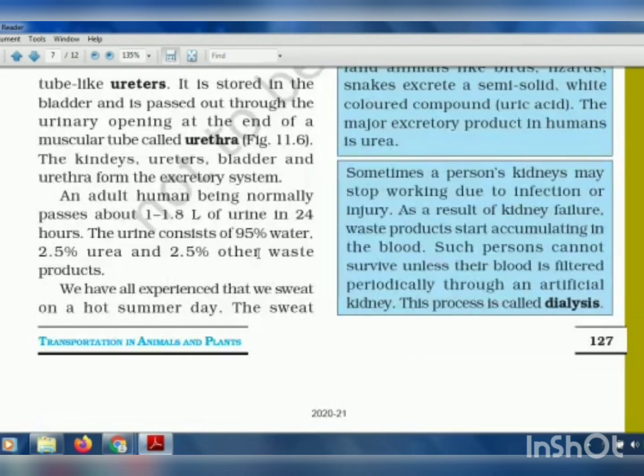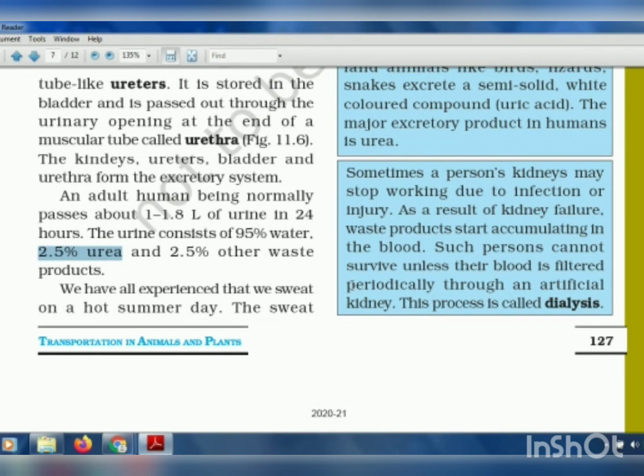We had seen that our urine consists of 95% water, 2.5% urea, and 2.5% other waste. Urea is a chemical which is easily dissolvable in water, and it mixes with water and can be thrown out. Now the next thing is that we have all seen that when we sweat very badly in the summer season,